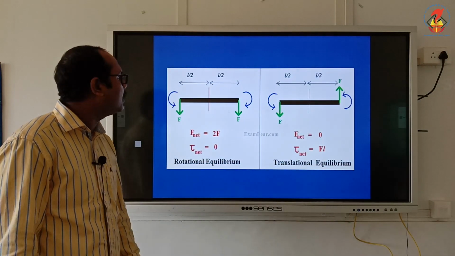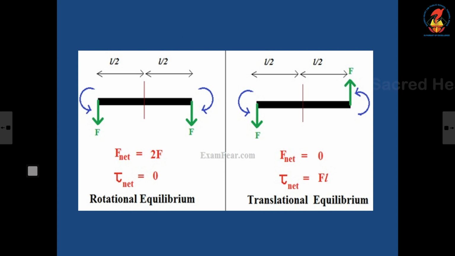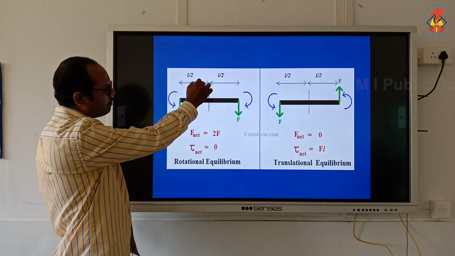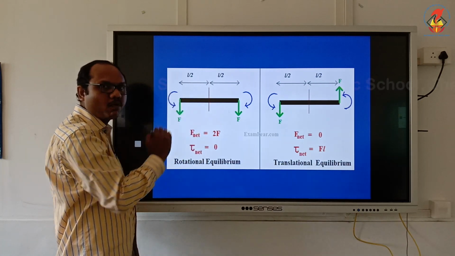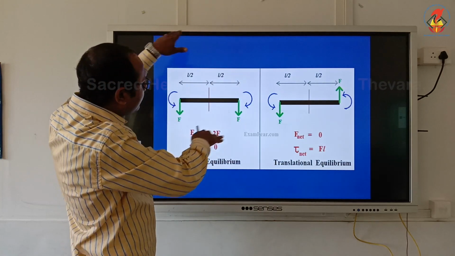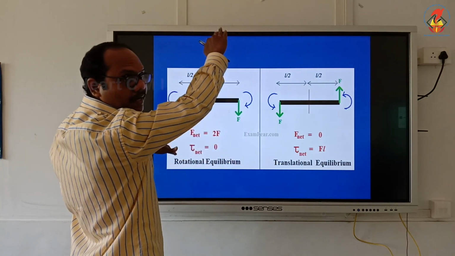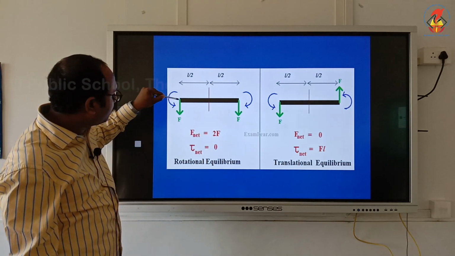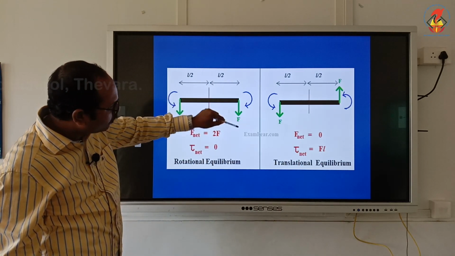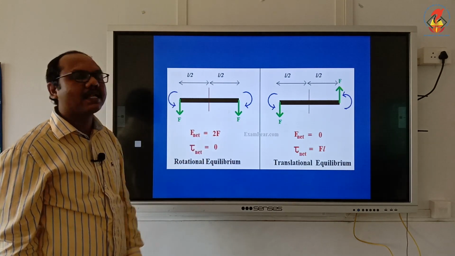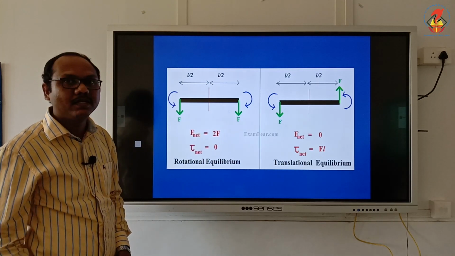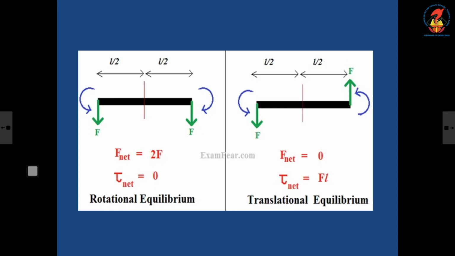So, you can see a figure here. This black thing is a rigid body, and this is the axis where the body is fixed. So, the body can rotate about the axis or the body can move up and down. It can wobble. So, just see, I am applying a force downwards here, and a force downwards here. Sorry, these two forces are equal and in the same direction. So, what is the net force? Net force is 2F.